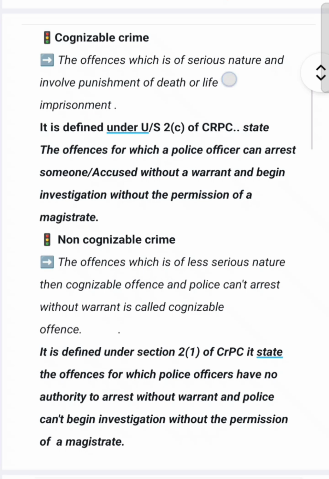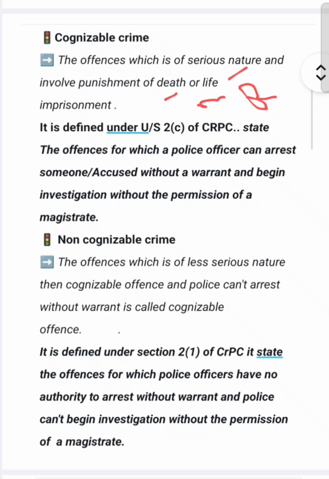Cognizable offenses are of serious nature and involve punishment of death or life imprisonment, like murder and rape. In such crimes the accused gets a death sentence or life imprisonment.